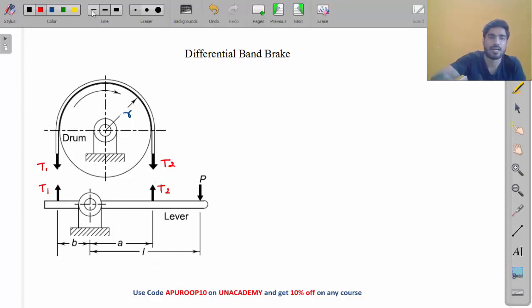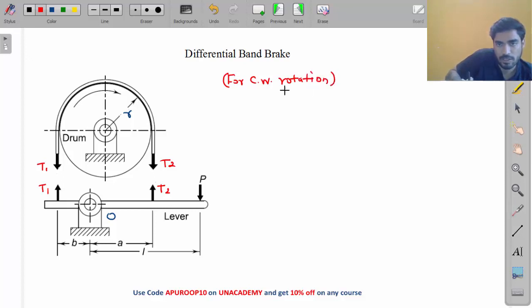Now my friend, again what I have to do? I have to take moment about point O. Why? Because I don't want the hinge reaction. Here also there will be hinge reaction, but I don't want these hinge reactions. So I will take moment about point O, and I am doing this derivation for clockwise rotation.